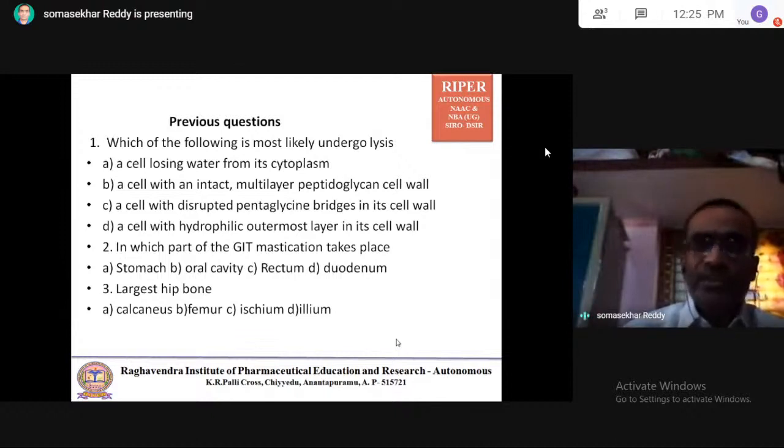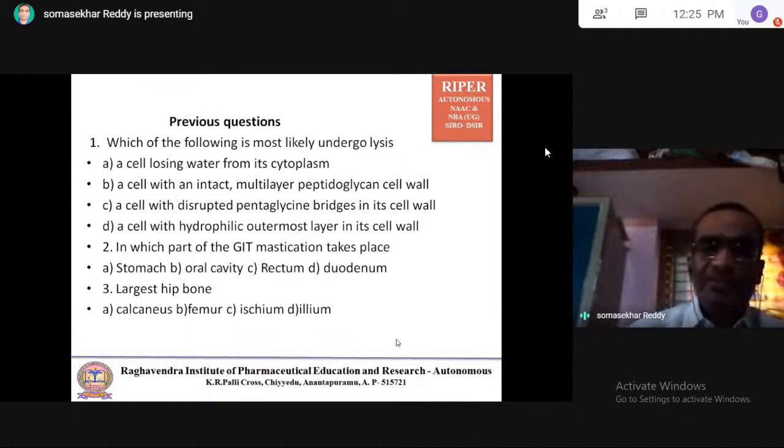Neutrophils, monocytes, macrophages, RBC. So macrophages are called the scavenger cells.